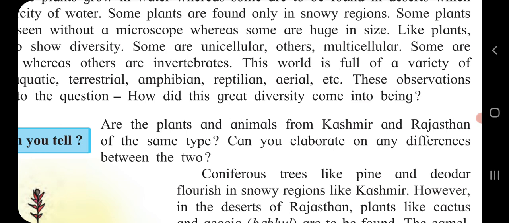Next one, reptilian. Reptiles means they are crawling, for example, snake. Reptile animals adapted scales to help minimize water loss from their bodies.